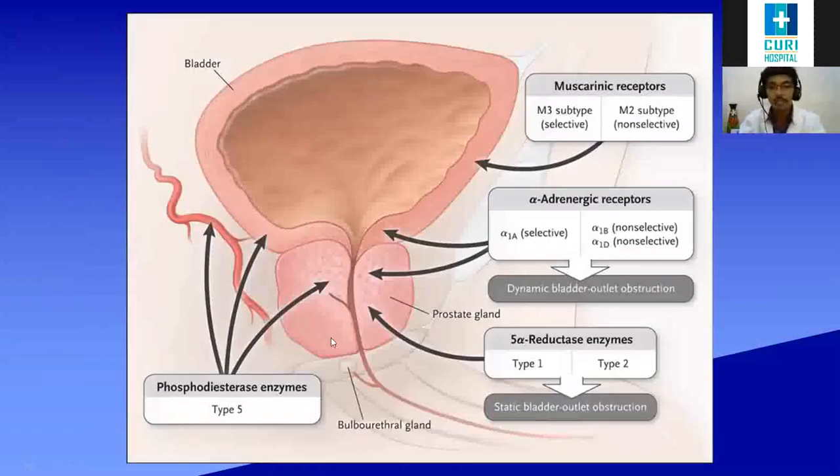We are not talking about carcinoma of the prostate; we are talking about benign prostatic hyperplasia. When it gets bigger, there is urine obstruction, and urine flow gets obstructed. So we try to relax it by inhibiting alpha 1A. When we inhibit alpha 1A activity, the smooth muscle in the prostate is relaxed, and also in the bladder neck.